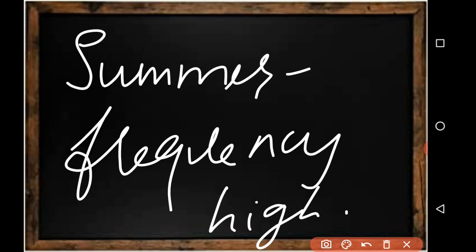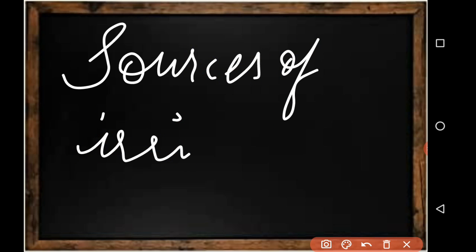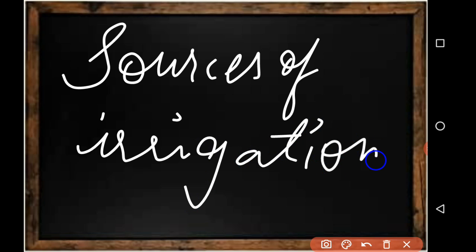Now we shall look at the sources of irrigation. Where all we get water, those are the sources of irrigation. What is the definition? The watering or supply of water to crops at regular intervals. So water only we are supplying, so the sources also will be water only, no?